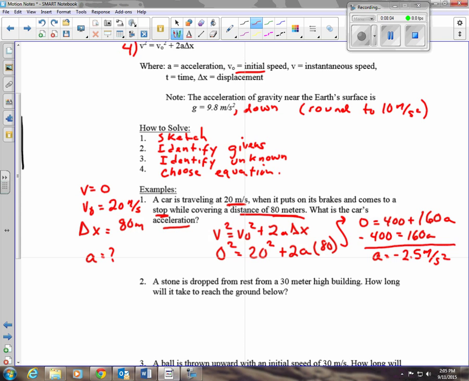So that's my answer. Now it's got that weird negative in there, okay? It's because it's slowing down. Now negative accelerations don't always mean slowing down. We'll talk about that a little bit at another time. And I'm going to stop there, and in our next video we're going to talk about gravity pulling on objects.